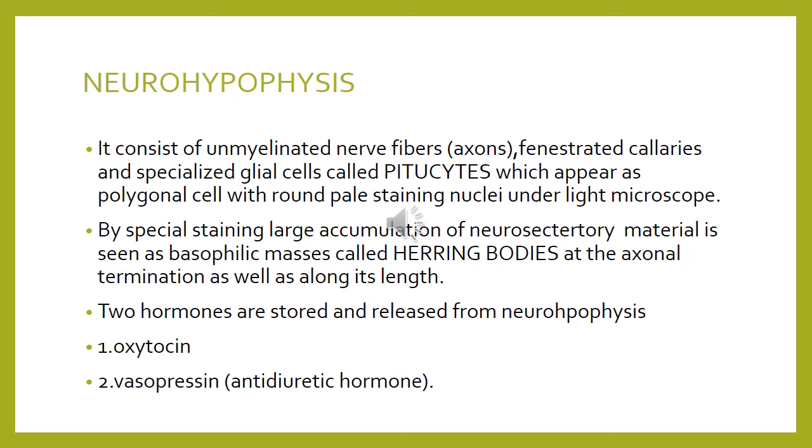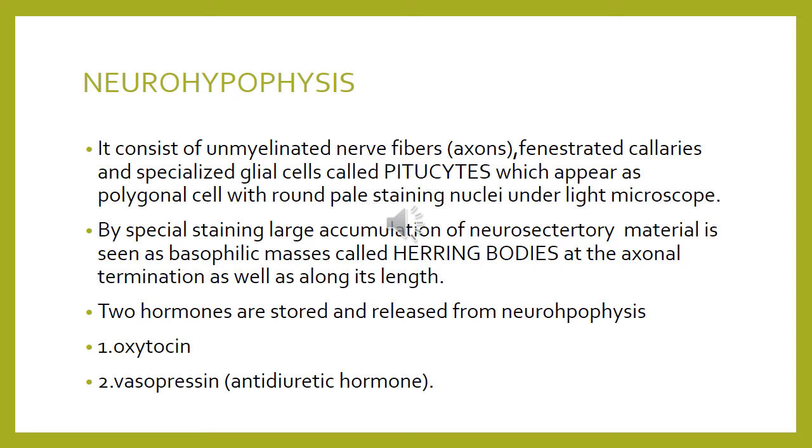They are the specialized glial cells which are present in the pars nervosa. Now the unmyelinated nerve fibers are about 1 lakh in number, and they are the axons of neurosecretory neurons located in the supraoptic and the paraventricular nuclei of the hypothalamus. These axons then converge at the median eminence to form a bundle of nerve fibers which is called the hypothalamo-hypophyseal tract.